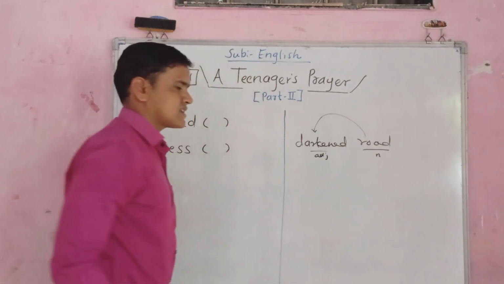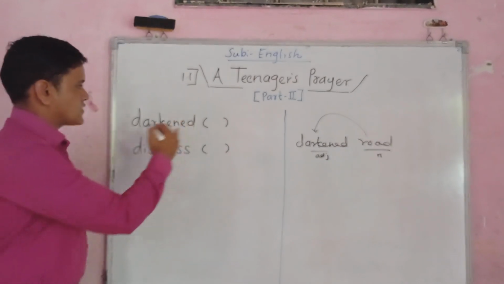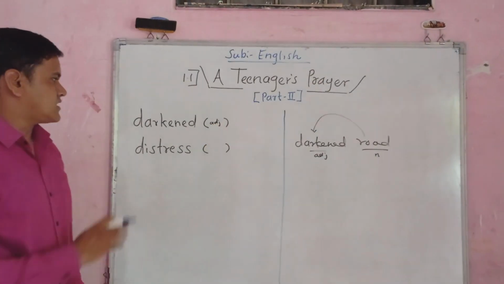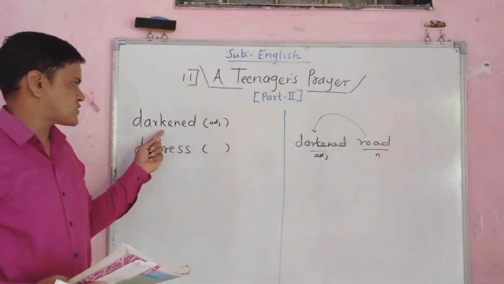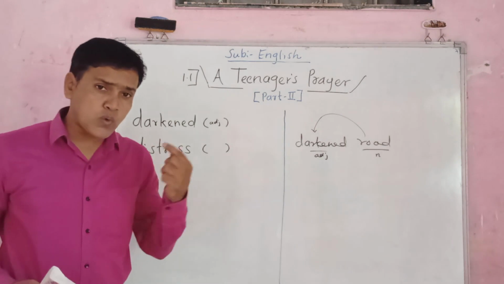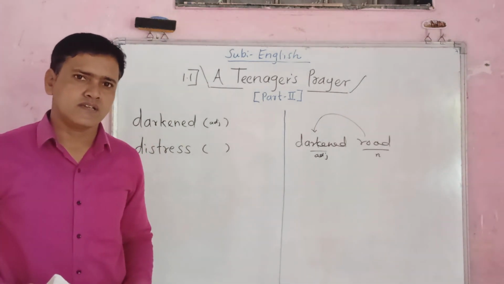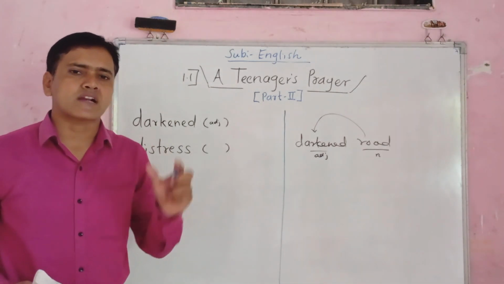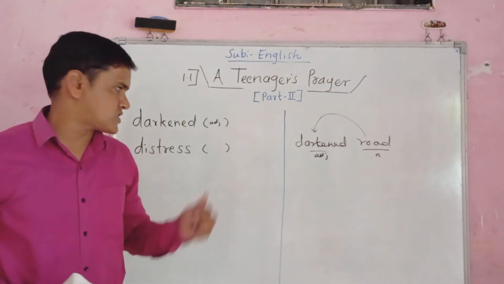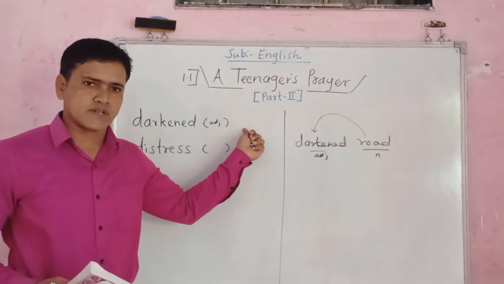नामाबद्दल अधिक माहिती सांगणाऱ्या शब्दाला काय म्हणतो आपण? Adjective. So in brackets write down ADJ for darkened. The part of speech of darkened is adjective. Now if you see the word to word meaning of darkened, that is related to darkness. अंधकारमय, शब्दशः मराठी अर्थ पाहिला तर अंधकारमय.